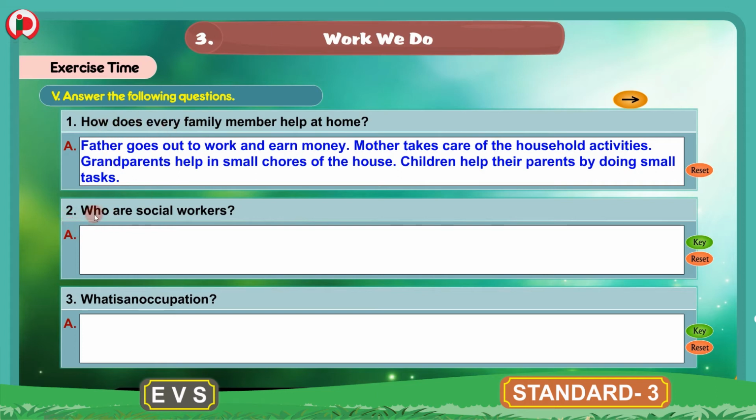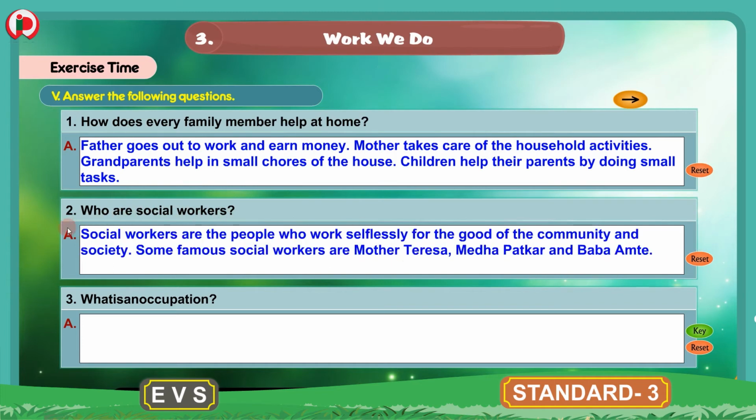2. Who are social workers? Answer for this is social workers are the people who work selflessly for the good of the community and society. Some famous social workers are Mother Teresa, Medha Patkar and Baba Amte. This is the answer for this second question.